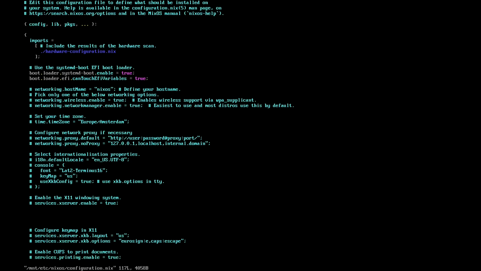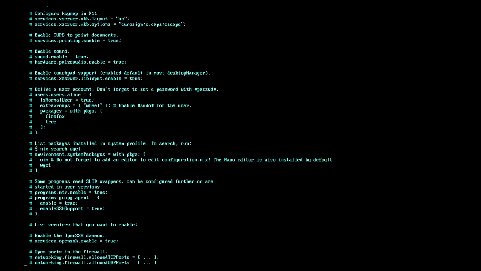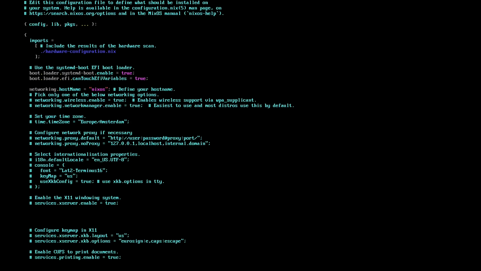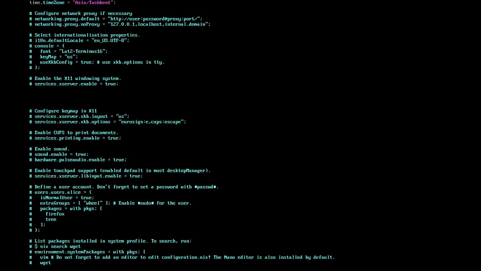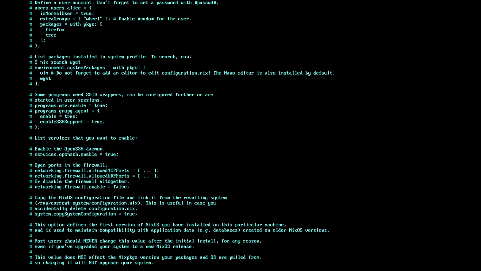Now let's come back to our configuration.nix file. It is a function that takes arguments like config, pkgs, lib, and others, and outputs the modified configuration of our system. Now let's uncomment the lines with hostname, network manager, and time zone. Don't forget to correct them to your preferences. In the future you'll have to edit this file a lot, but for now, that's enough.